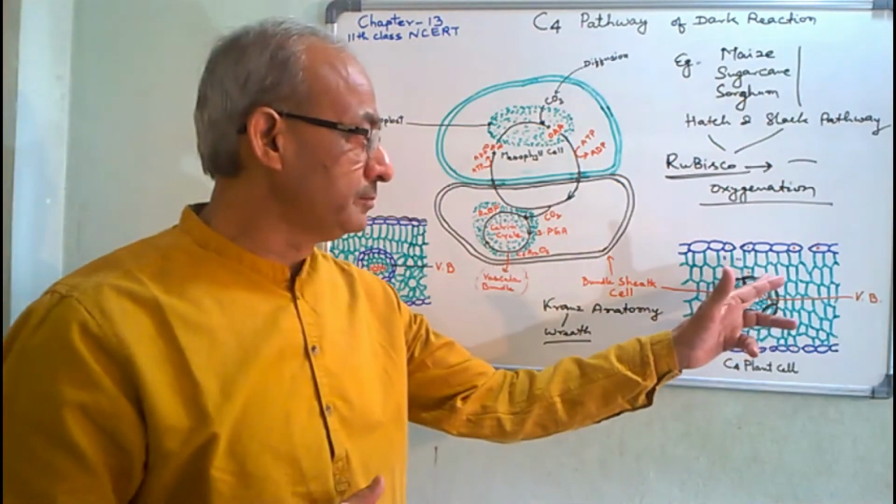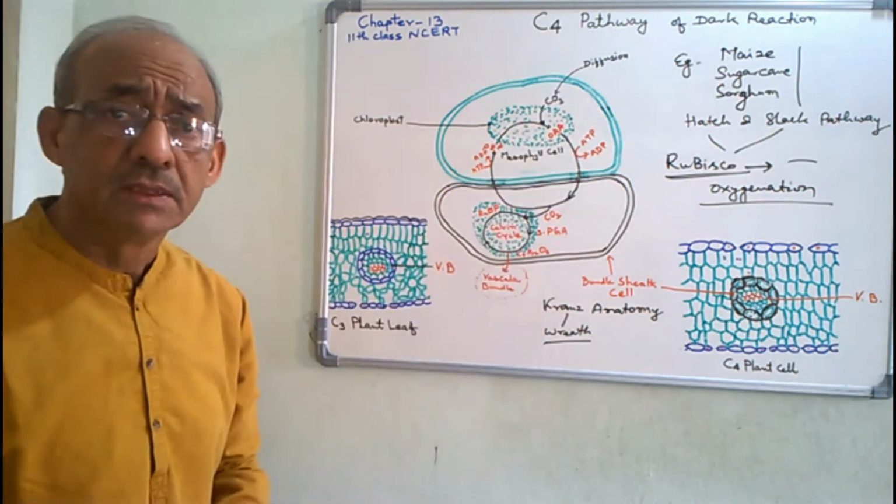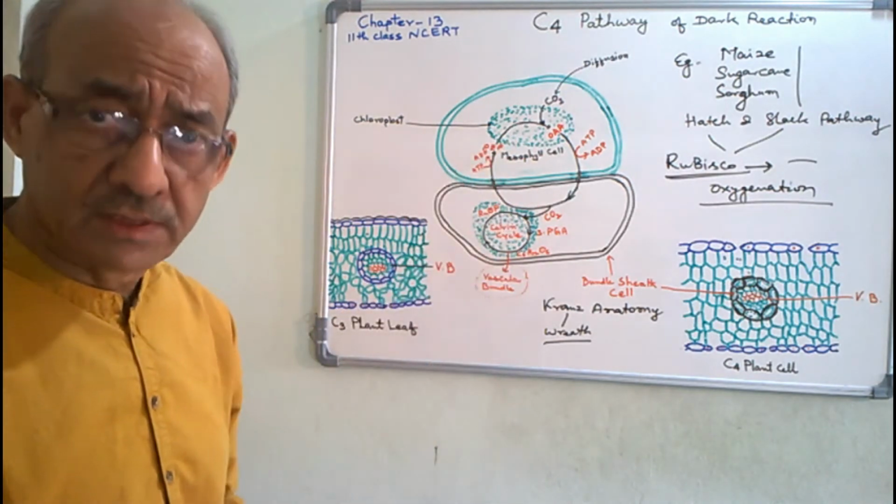And in mesophyll cells, this carbon dioxide is fixed in chloroplasts, which are found in mesophyll cells.